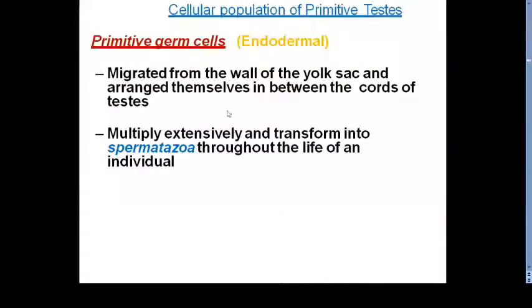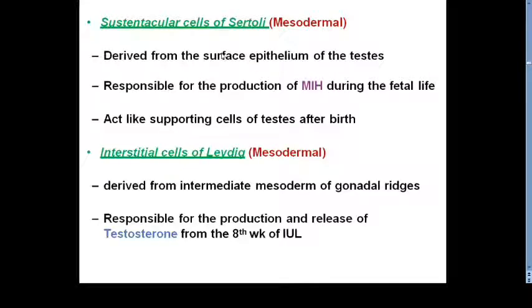So what are the various types of cellular population? One is the endodermal in origin, the primitive germ cells which have migrated from the yolk sac. They are going to develop into spermatozoa, but later in life at the time of puberty. Second, the other two are mesodermal: the sustentacular cells of Sertoli, which are derived from the surface epithelium, responsible for MIH during the fetal life.